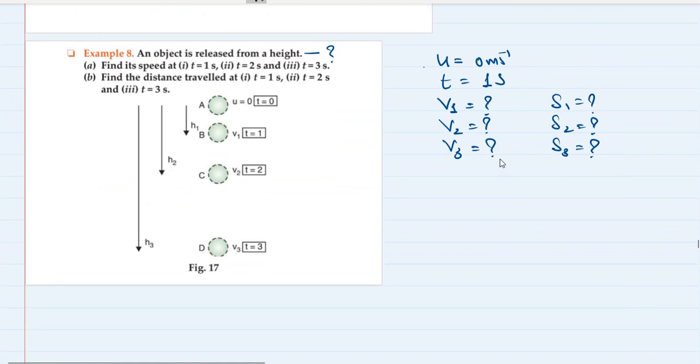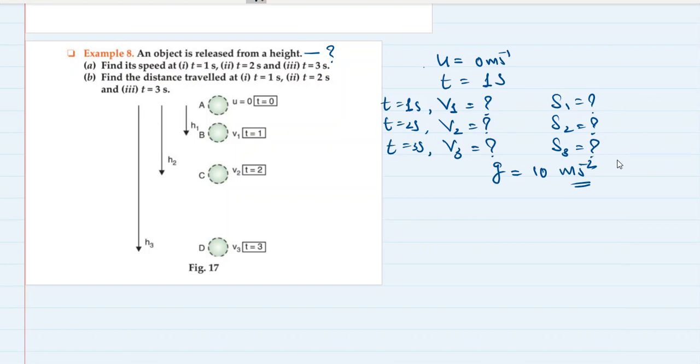So you can take the acceleration due to gravity as, let's say, I'll make your job easier, 10 meter per second square. Okay, so we know the time. Time is equal to 1 second, 2 seconds, and 3 seconds respectively, at which we are finding the velocity and the displacements.